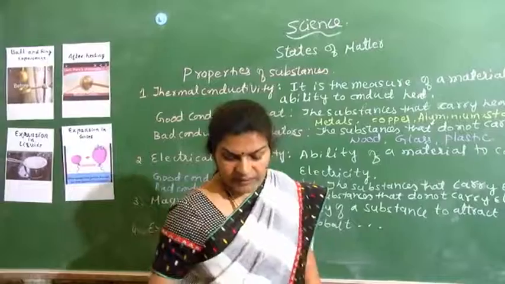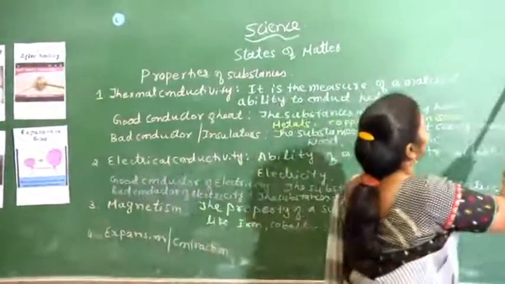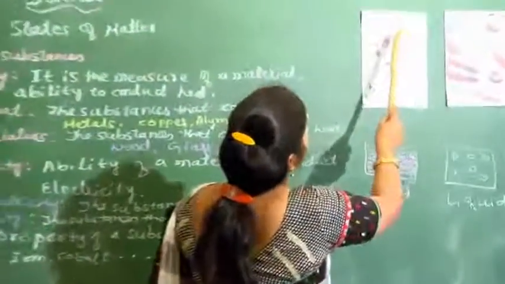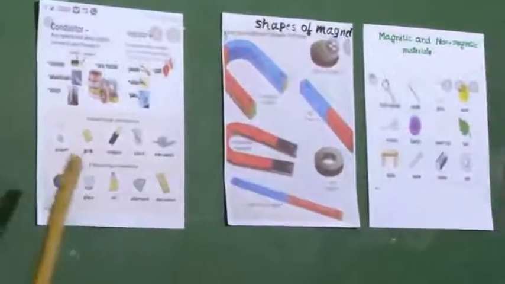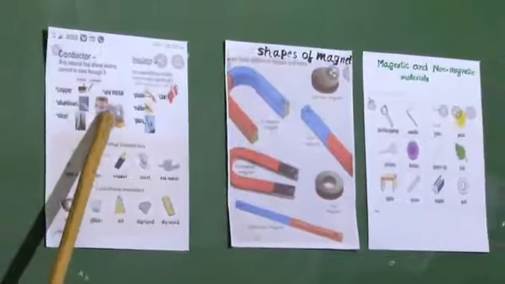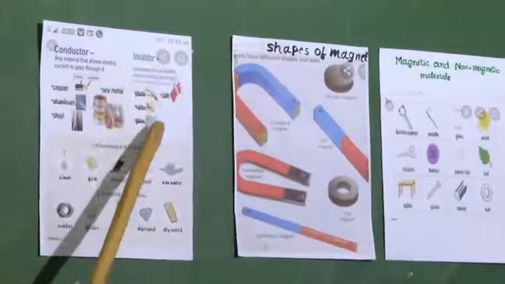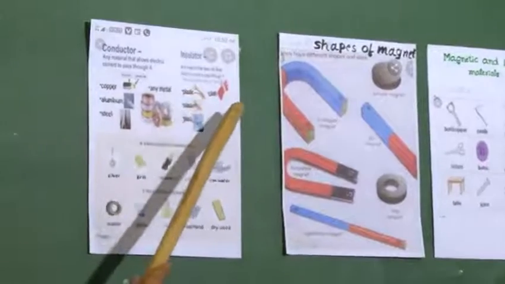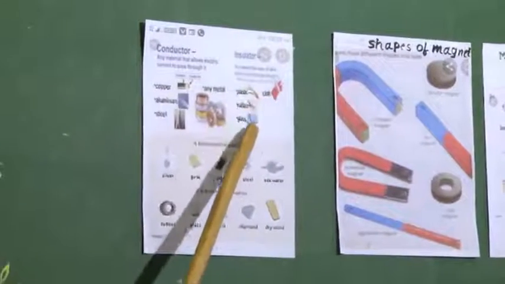A conductor is a material that allows electric current to pass through it. Examples are copper, aluminium, steel or any metal. Examples of insulators are plastic, cloth, rubber, glass.